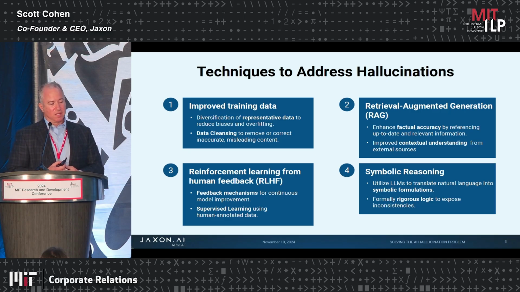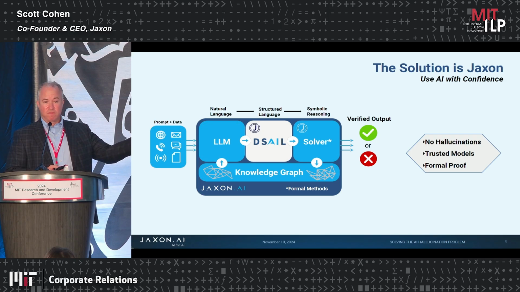So what we're focused on is number 4 here, symbolic reasoning. Tried and true, been around for decades. We are the bridge between the very powerful large language models, very creative. They can, as they describe it, hallucinate, come up with fabricated responses. What we're doing is taking that natural language and turning it into a mathematical problem, something that can be solved for. Think back to geometry where you had a formal proof and you showed every step of your process, every claim that went into the answer, and there was only one answer at the end. This is the same thing that we're doing here.